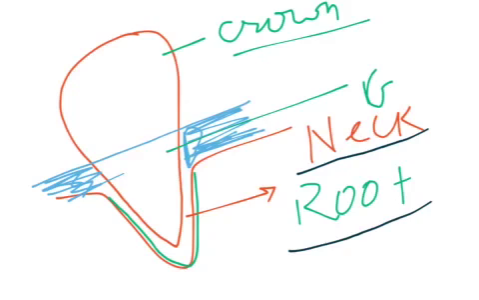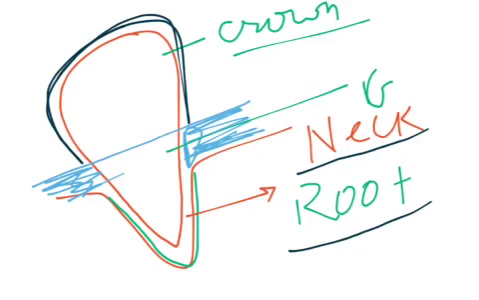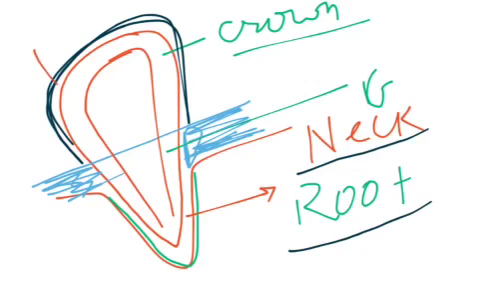The tooth is surrounded by the hardest portion of our body, what we call enamel. Below the enamel, you can see dentine here. This is the dentine, this is the enamel. Below the enamel we can see dentine, the portion in which many transverse canals are there.